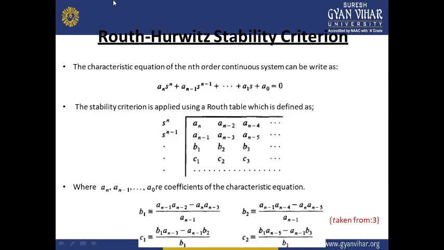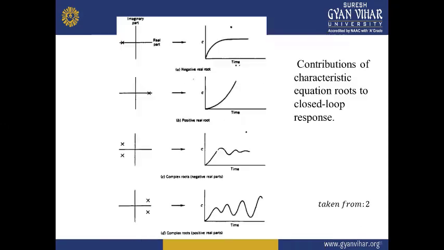From the normal Routh-Hurwitz criteria that we have studied in circuit theory as well, we can observe the following things. First of all, for a decaying exponential function, there is a pole at the negative real axis.